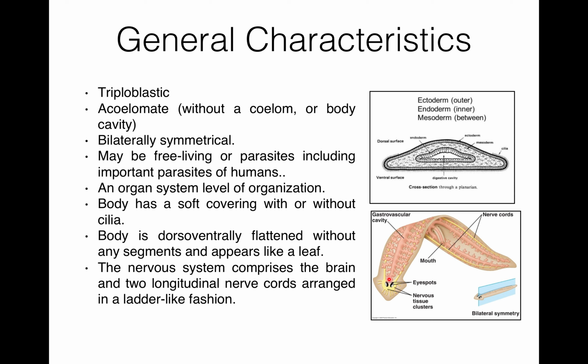So here you can see this is an example of Dugesia, where this is the nervous tissue, this is the brain, and these are the longitudinal nerve cords, 1 and 2.